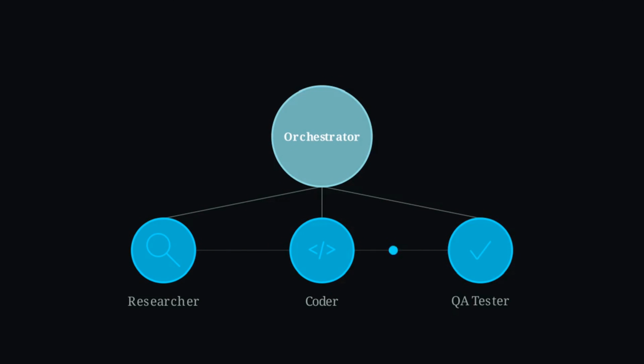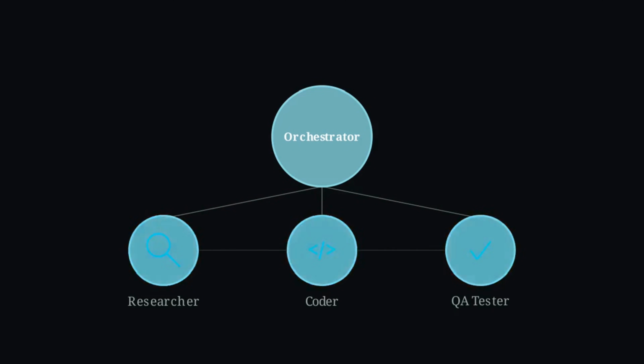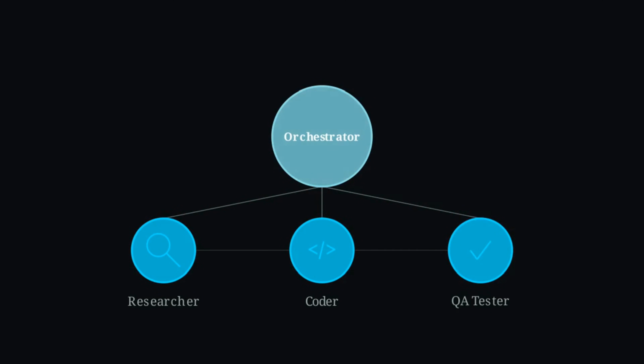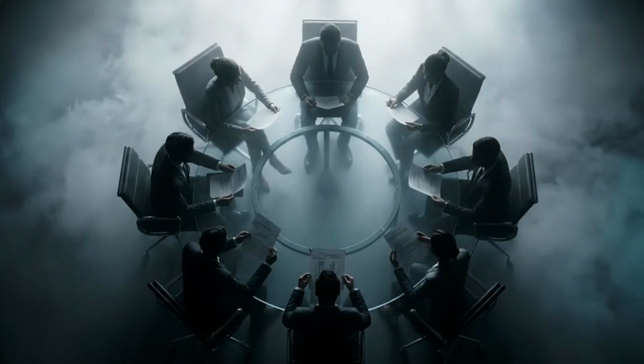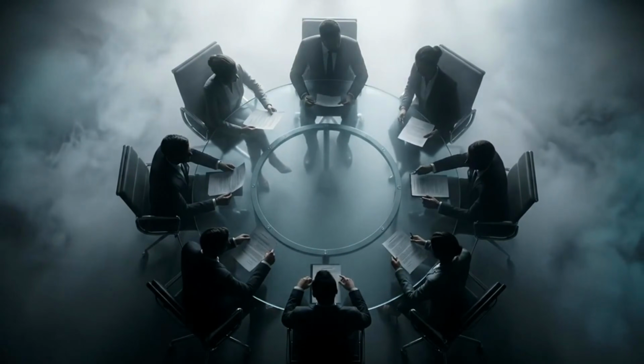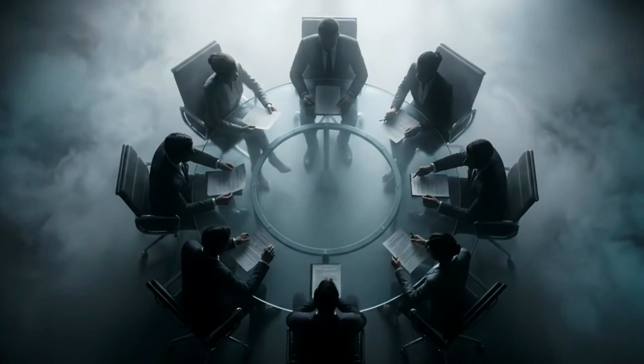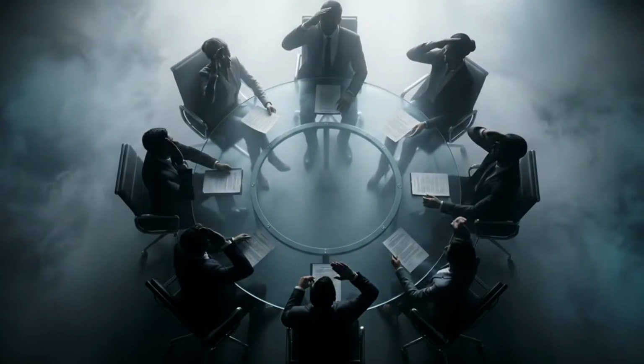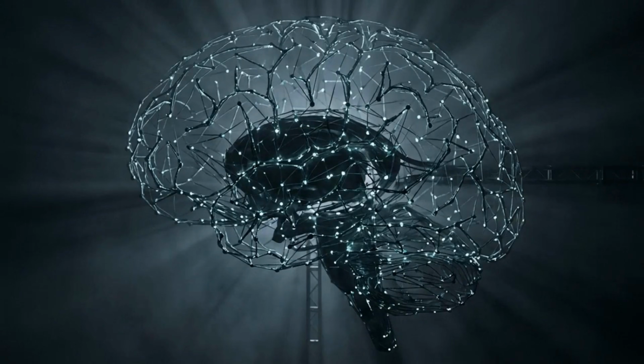their narrow expertise. These workers cross-verify each other's outputs. The researcher's data is formatted by the coder, then audited by the tester, before a single refined result is sent back up to the orchestrator. This structure mirrors a professional organization. It allows for modular testing, ensuring a failure in one specialized area doesn't bring down the entire operation. The result is an ecosystem of digital experts that pool their capabilities to achieve results that exceed the limits of